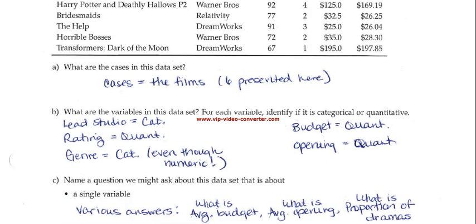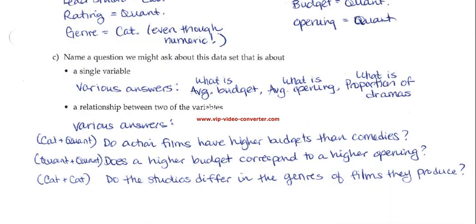Then we just have students shout out some guesses or options for what we might ask as questions about the data set that deal with a single variable. So here are a few. What's the average budget of these films? What's the average opening amount? How many of them, or what percentage or proportion of them, are dramas?